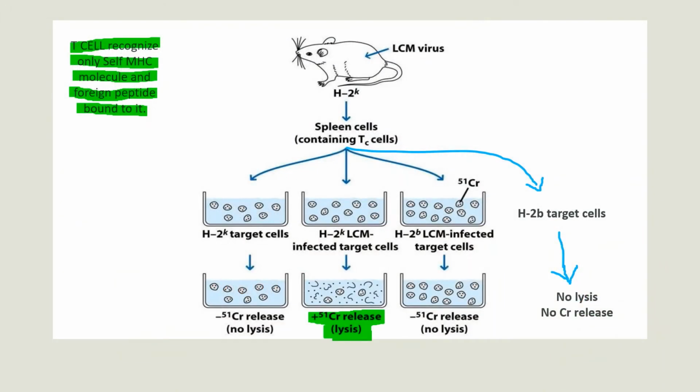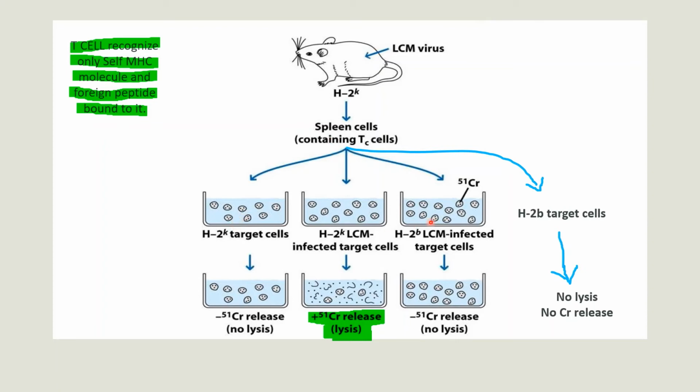Now we know that T cells recognize only self-MHC molecule and foreign peptide bound to it. Here this is H2K mice that is infected with LCM virus. After a few days, spleen cells are separated from these mice, and those spleen cells contain TC cells. These TC cells are specific for LCM virus peptide. And after that we add those TC cells into the target cells of same or different strain.